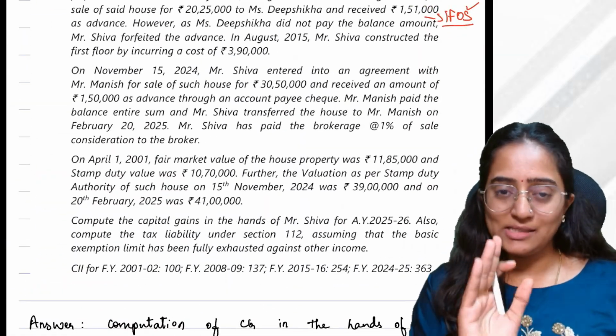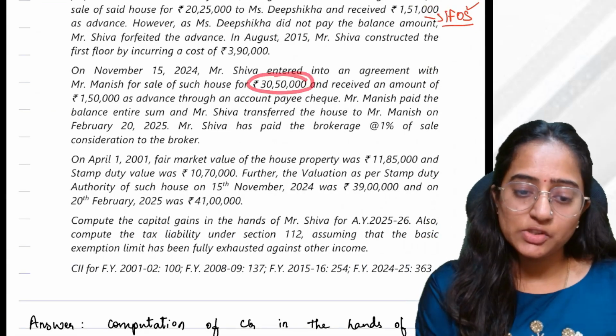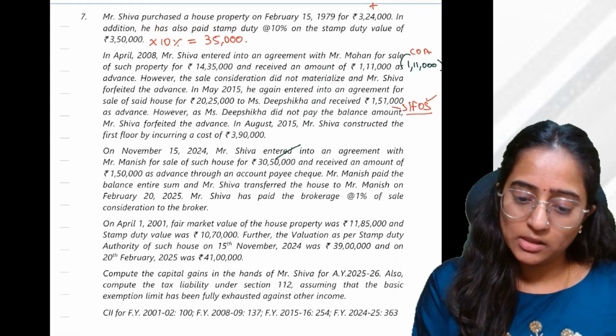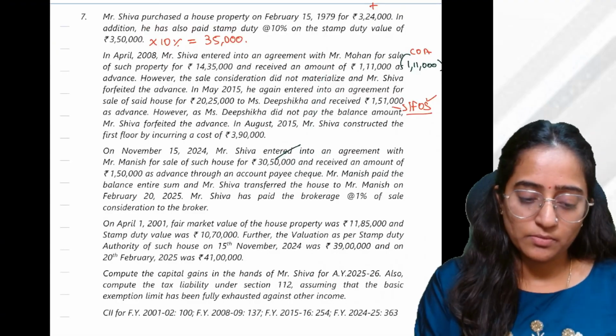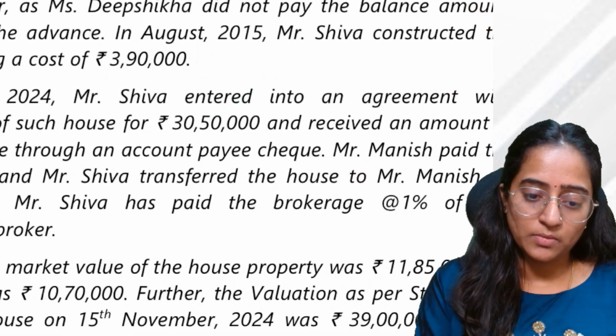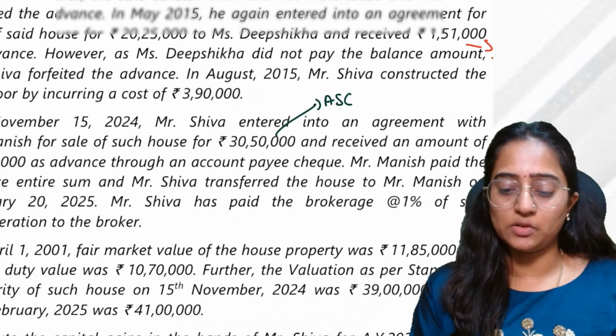See, try to understand the same and apply the similar point here. Mr. Manish, your actual sale consideration is how much? 30,50,000.